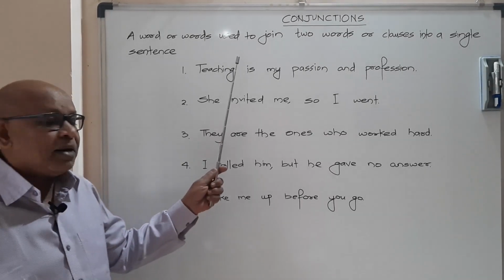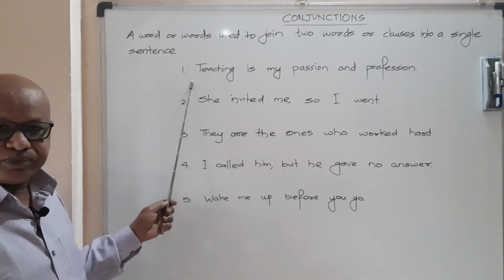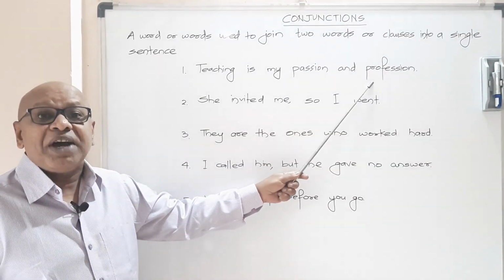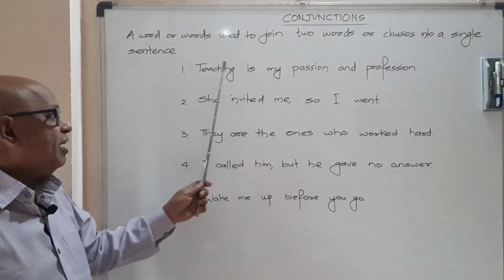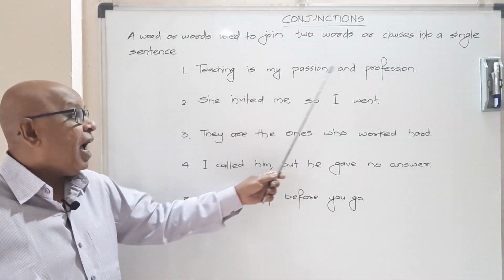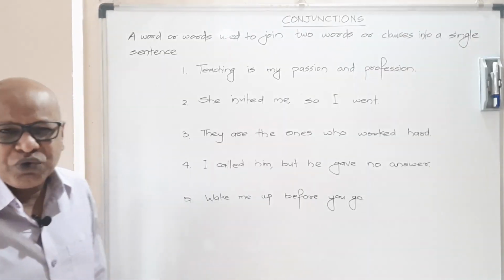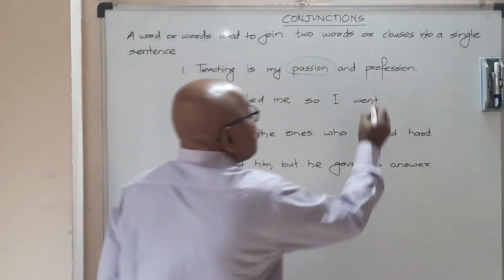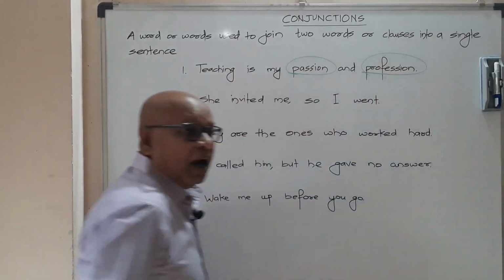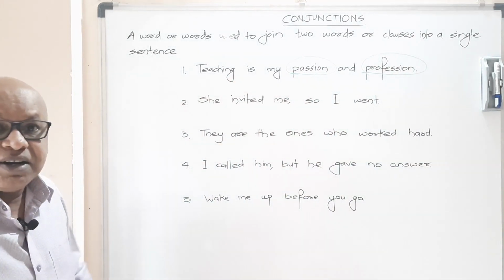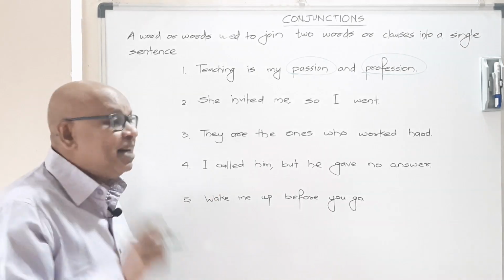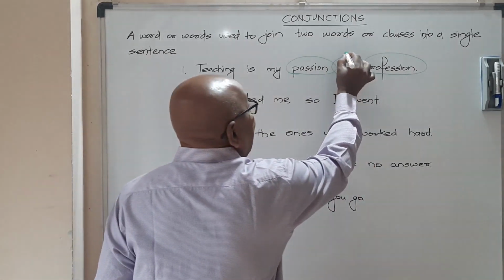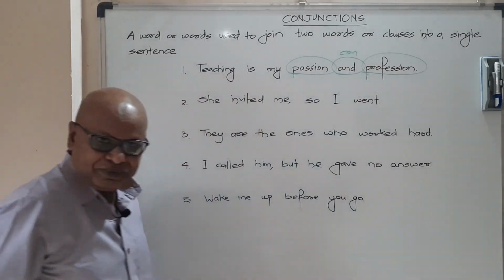Just as an exercise, come on. Sentence number one: teaching is my passion and profession. Now, don't you think, friends, here the two words passion and profession, these two nouns, are joined together or linked into a single unit by the word 'and'? Hence 'and' is a conjunction, right?